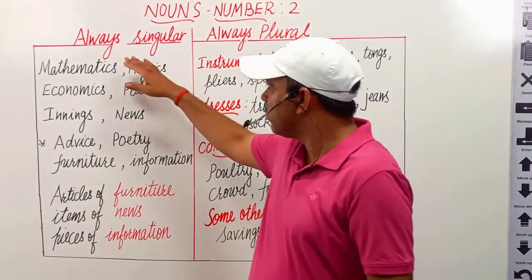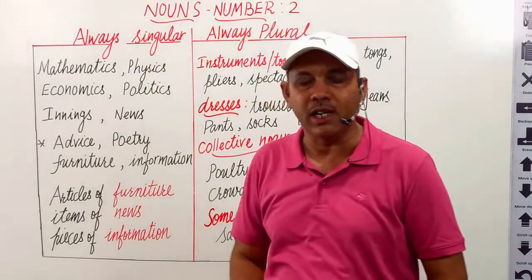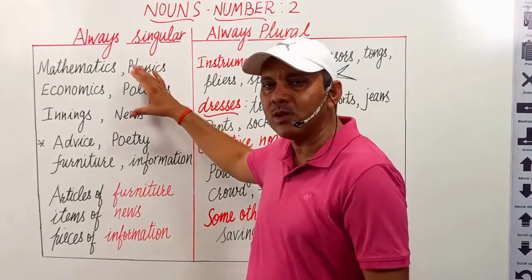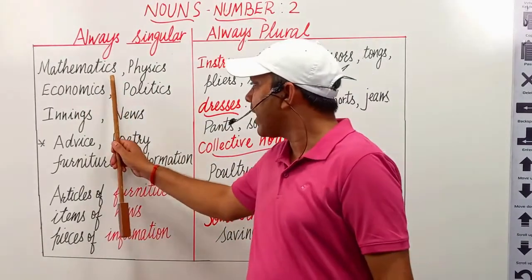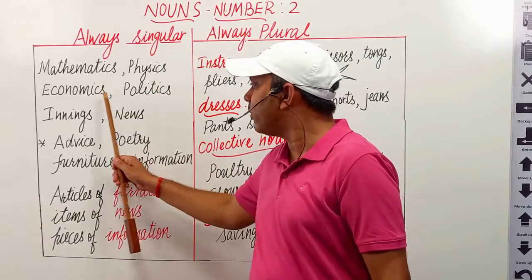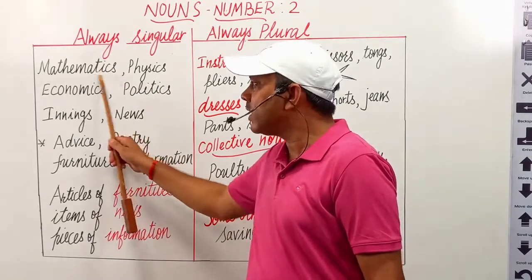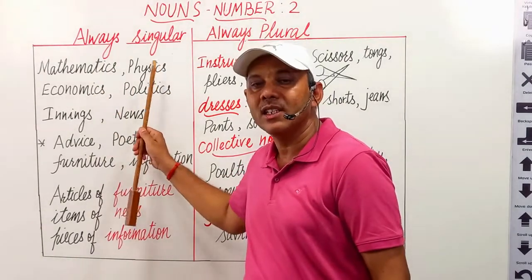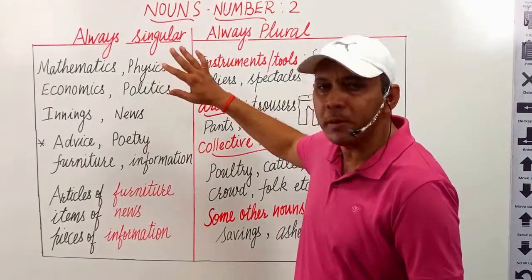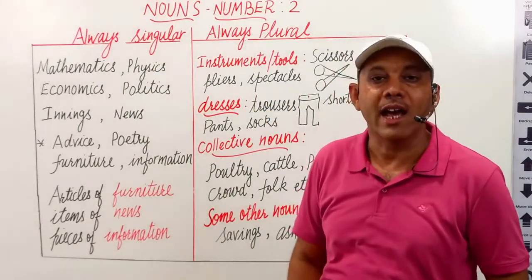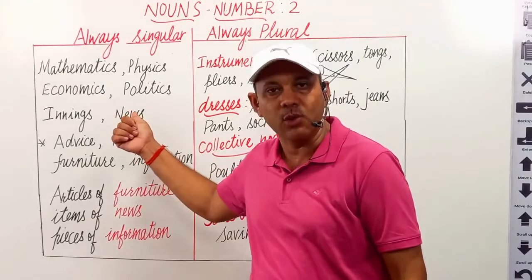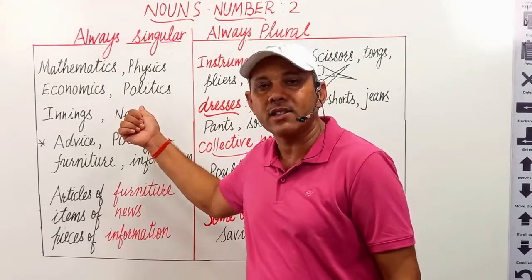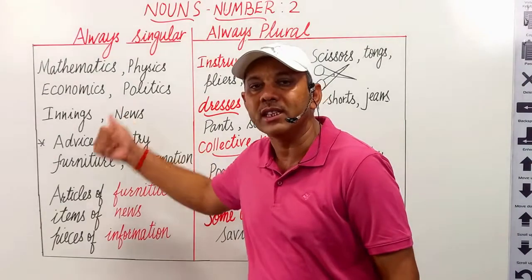The nouns which are always singular seem to be plural because they have s at the end of them. That's why they seem to be plural, but they are never plural. They are always used as singular. They take singular verb with them.